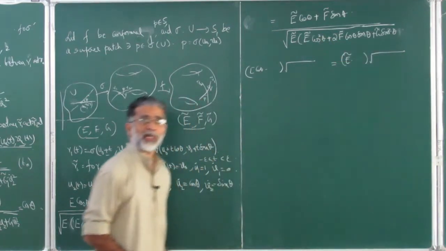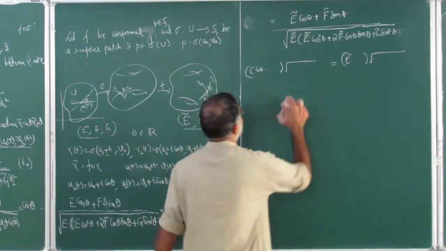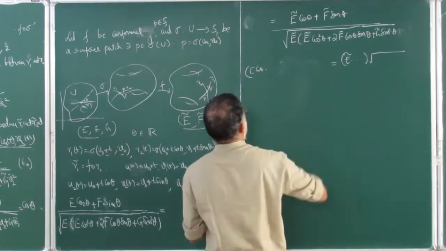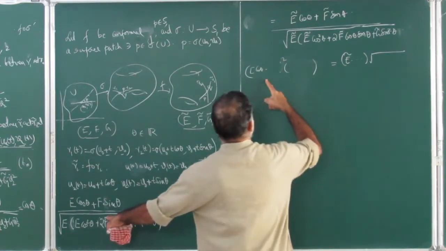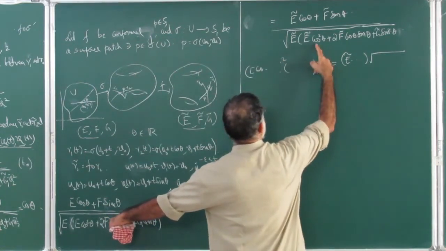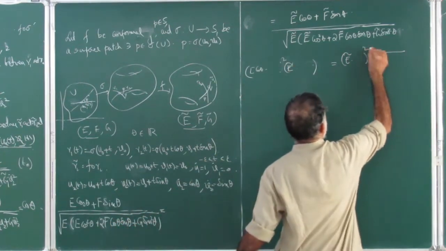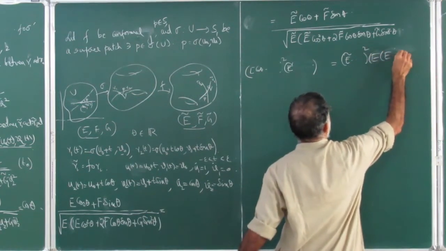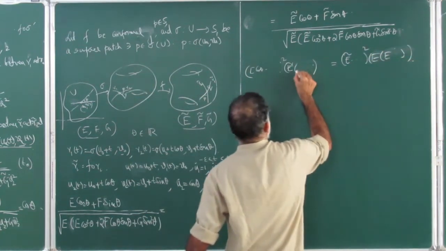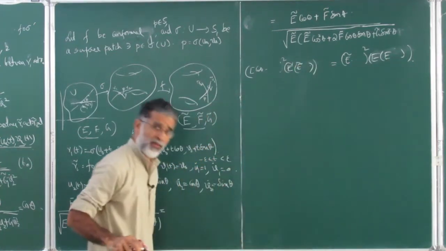You cross multiply, you get that. Now you square it. Okay, this is a classical way of doing. So you will have this square into this expression. So this is what you are getting.